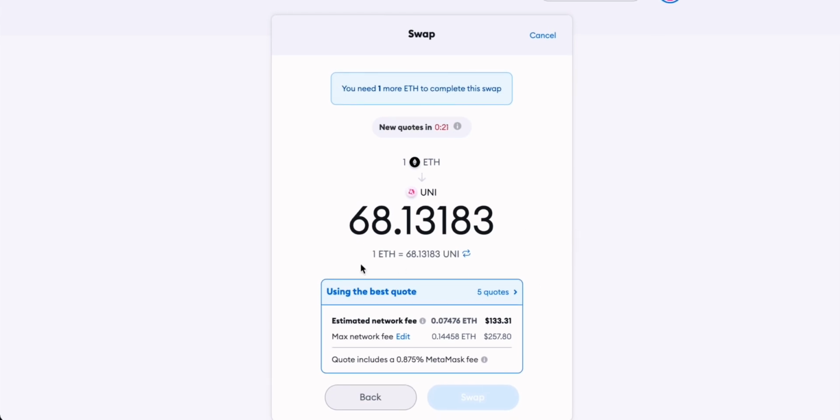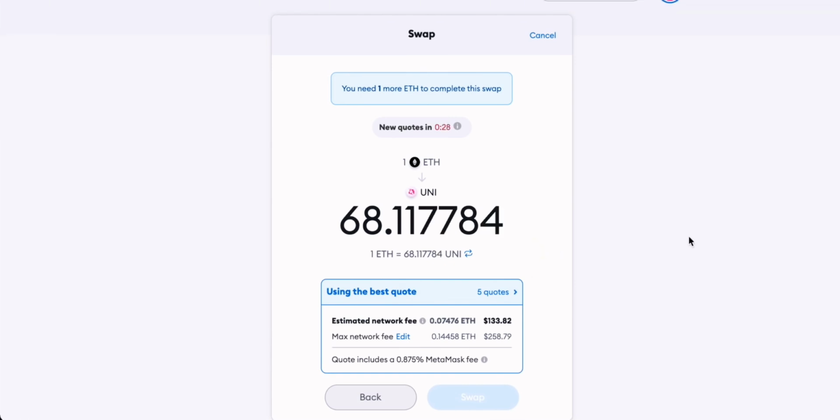And then down here, you will see the estimated network fee for this transaction and the possible max network fee that you may be charged overall. So Ethereum network fees are outrageous at the moment, but this is nothing that Metamask has control over. We can also see the fee that Metamask charges, which is 0.875%. Just to keep you in the clear here, Uniswap charges 0.3%. So Metamask is charging us a little bit on top for the ease of use of checking all of those different exchanges and trying to get us the best price.